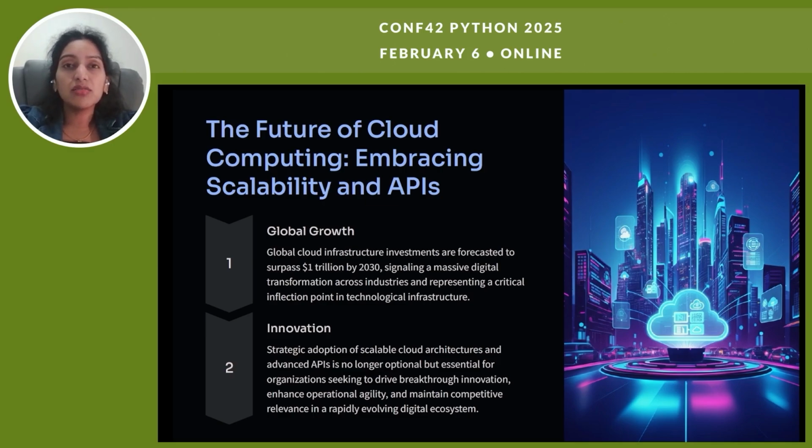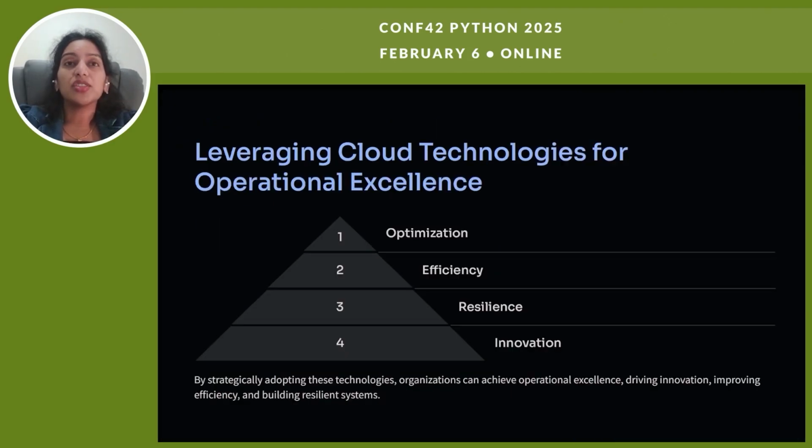Next, we'll discuss how these technologies can drive operational excellence by combining optimization, efficiency, resilience, and innovation. Optimization. Cloud technologies optimize resource usage by dynamically adjusting computational power to match the demand, maximizing resources during peak periods and minimizing costs during slow times. Optimization extends beyond cost savings. It ensures consistent, high quality performance across applications and services.